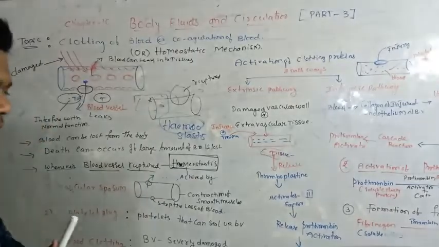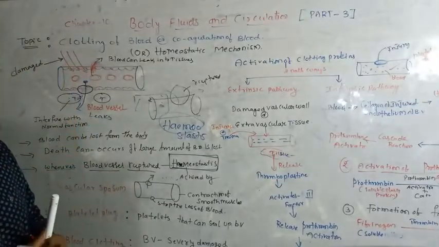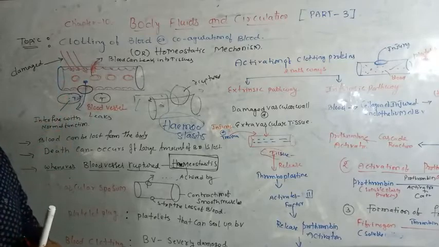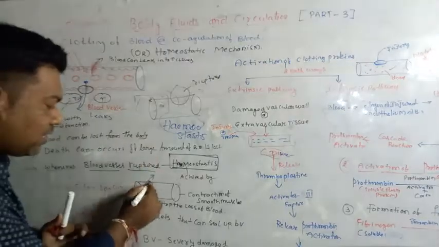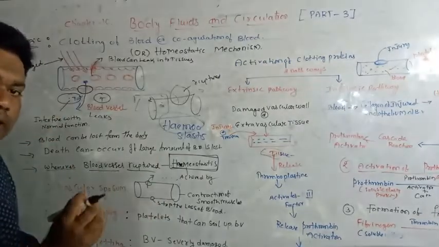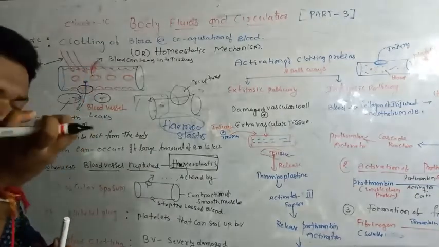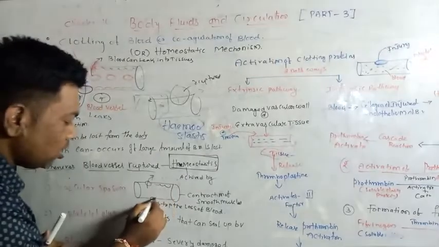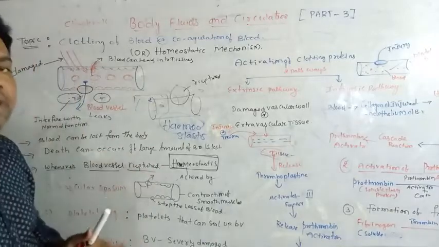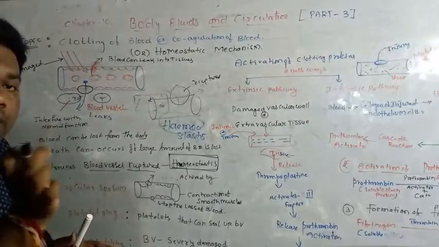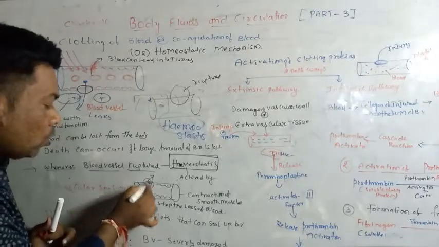So these blood vessels get contracted. Whenever any kind of injury occurs on the surface of the blood vessel, the blood vessel has smooth muscles, and those smooth muscles get contracted. Due to the contraction of the blood vessel, what happens? The lumen decreases, and the leakage closes.